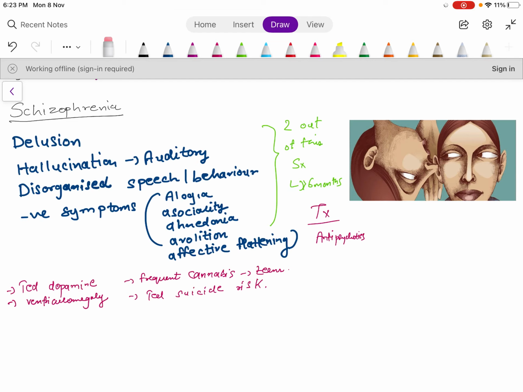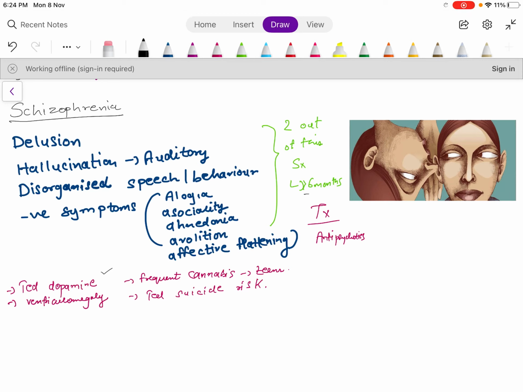The main symptoms of schizophrenia are delusions, hallucinations, which are mainly auditory hallucinations, disorganized speech and behavior, and negative symptoms like alogia, asociality, anhedonia, avolition, and affective flattening. Two of these symptoms should be present for more than or equal to 6 months.